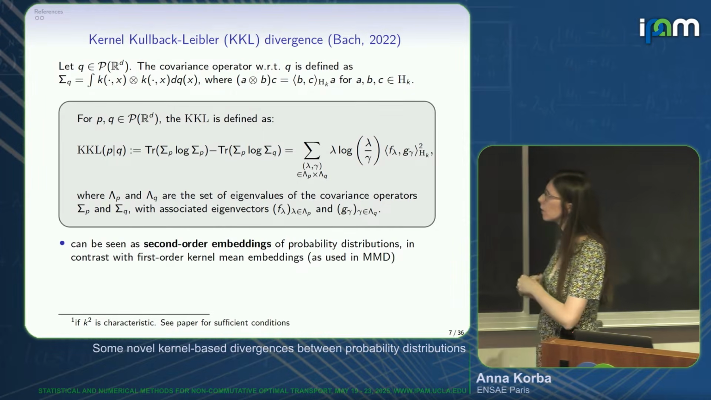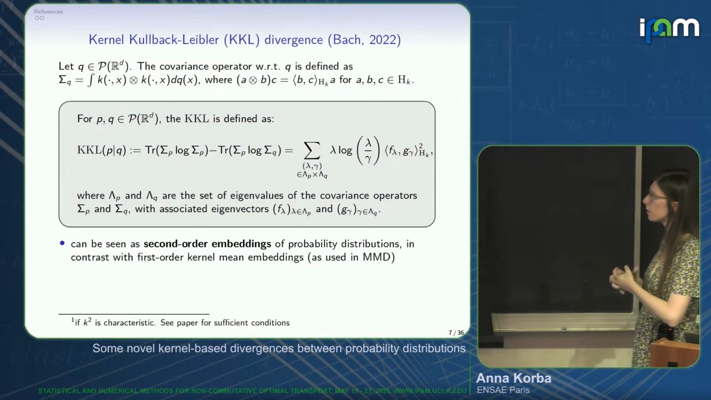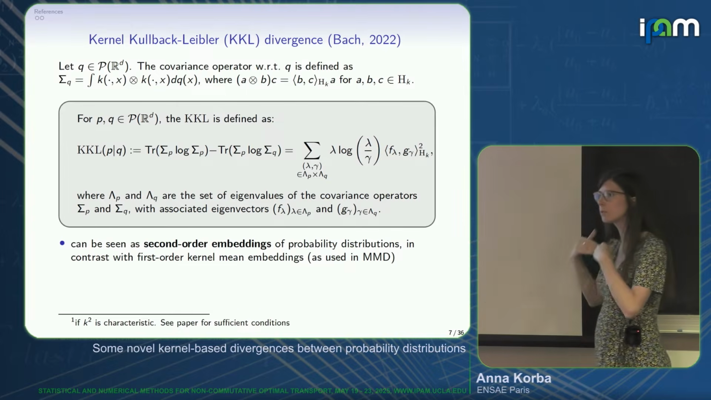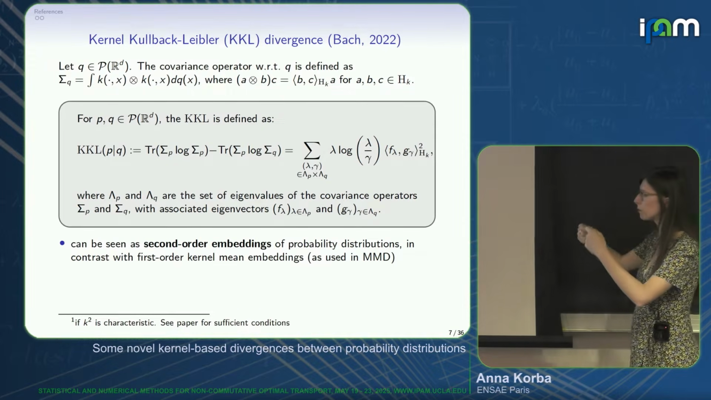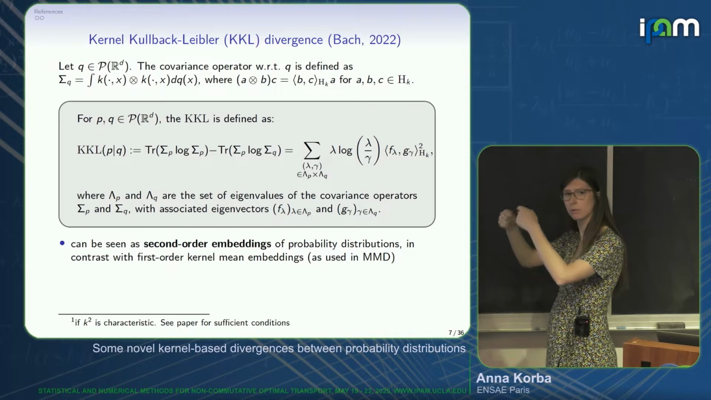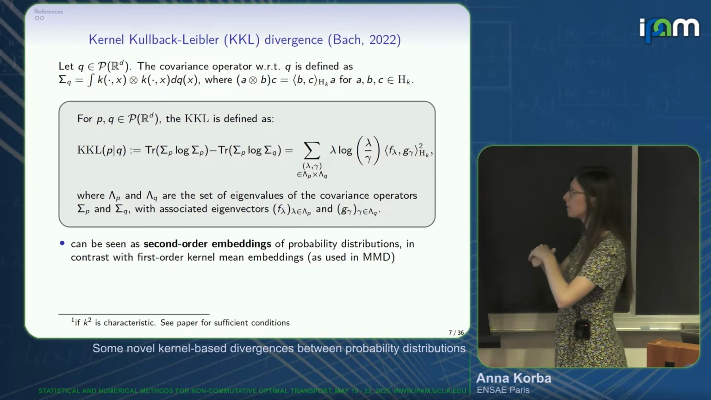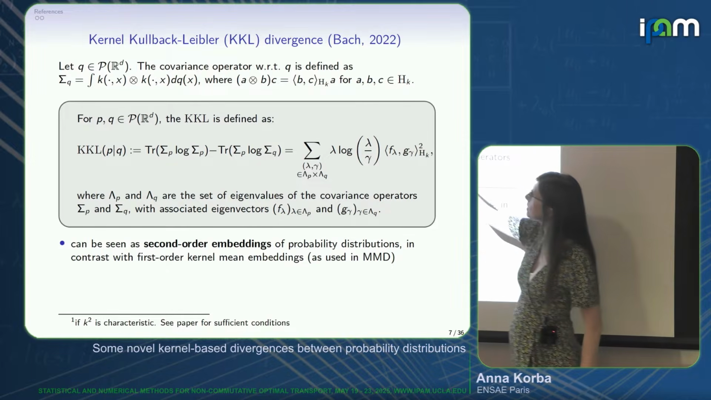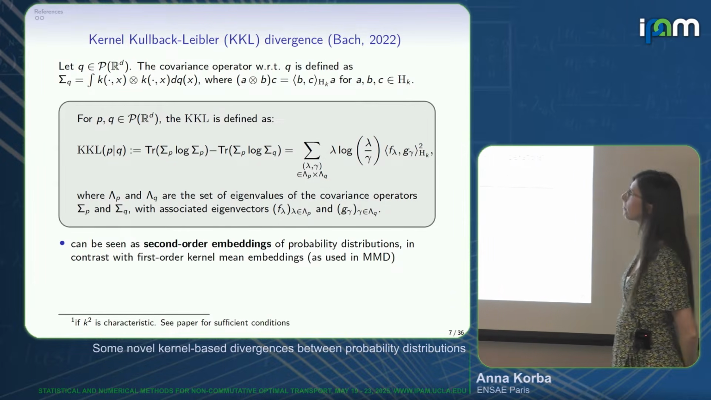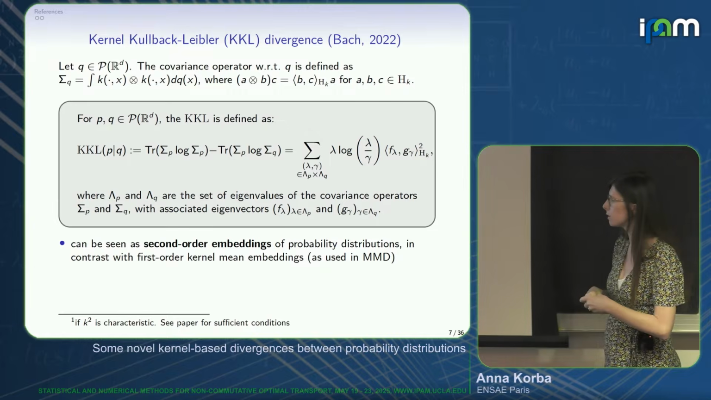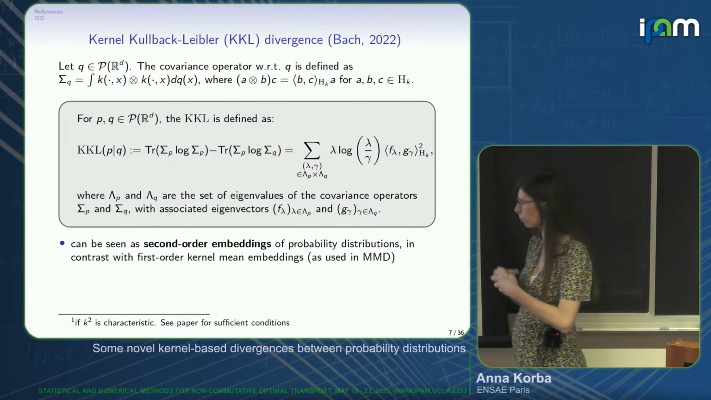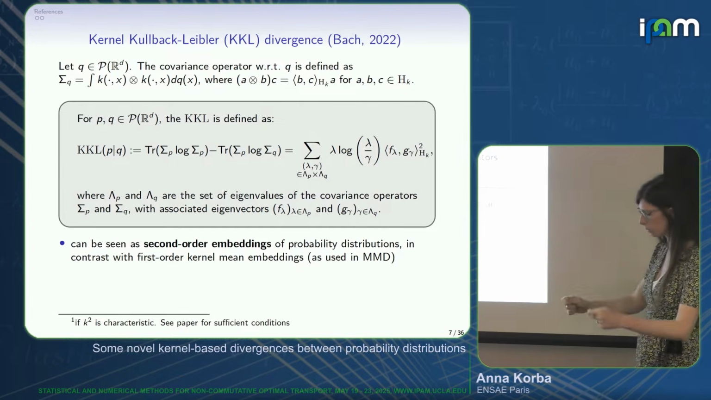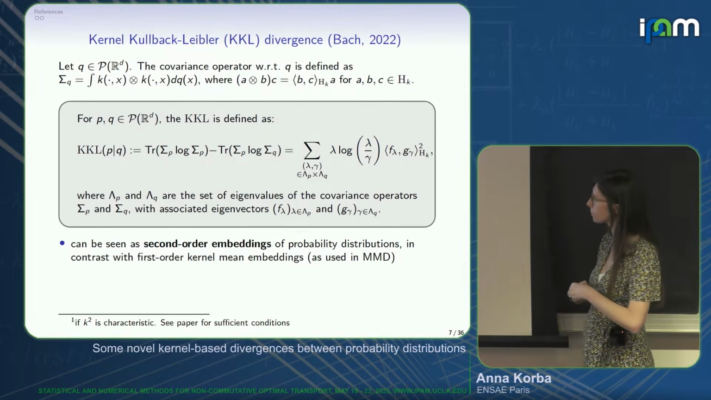Some remarks. You can see this divergence as compared to the MMD, where we were using kernel mean embeddings. Recall that we were using the integral of the kernel with respect to P to compare probability distributions. Here we will use basically a second order manner to represent the distribution through this covariance operator. Right? We compare P and Q through these objects.